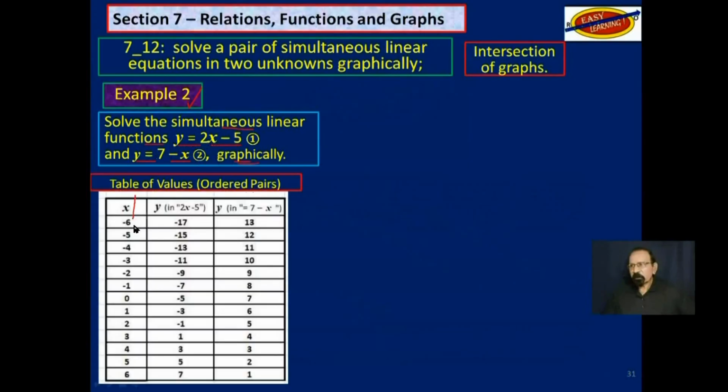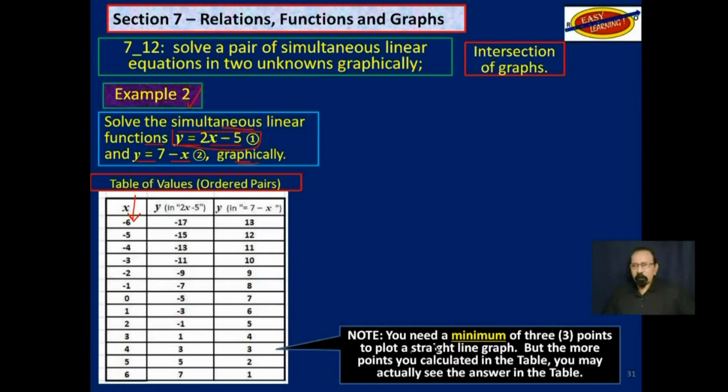We choose some numbers for the domain, and then we get the range according to these functions, these equations here. Remember again that you need a minimum of 3 points for straight line graphs, not all of these that you see here. However, the more points you calculate in the table, you may actually see the answer in the table.